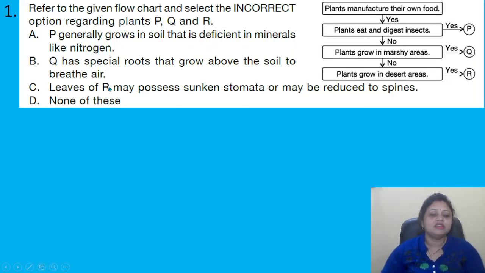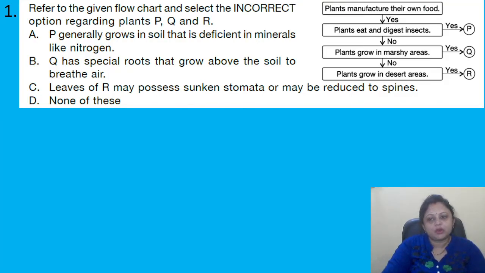Our first question: refer to the given flowchart and select the incorrect option regarding plants P, Q and R. Options are: A. P generally grows in soil that is deficient in minerals like nitrogen. B. Q has special roots that grow above the soil to breathe air. C. Leaves of R may possess sunken stomata or may be reduced to spines. D. None of these.